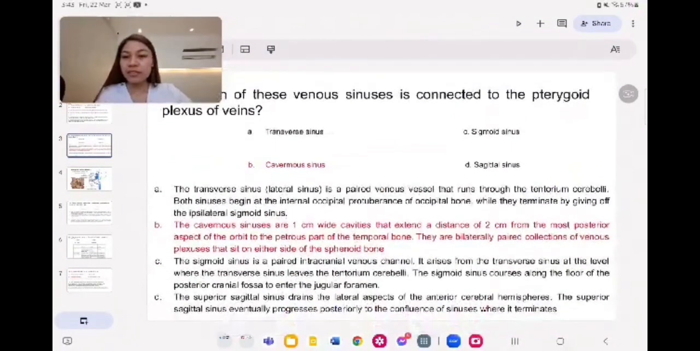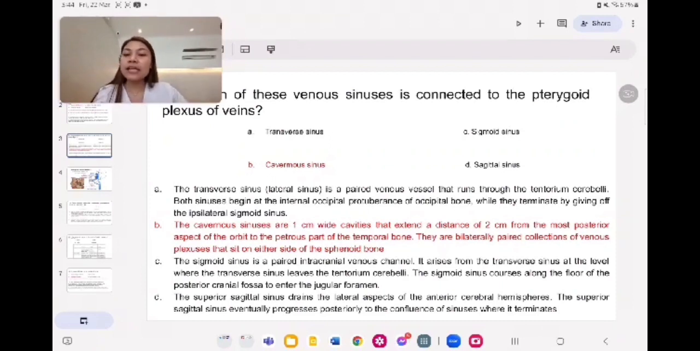For number 87, which of these venous sinuses is connected to the pterygoid plexus of veins? The right answer is cavernous sinus, since cavernous sinuses are 1 centimeter wide cavities that extend a distance of 2 centimeters from the posterior aspect of the orbit to the petrous part of the temporal bone. They are bilaterally paired collections of venous plexus that sit on either side of the sphenoid bone.